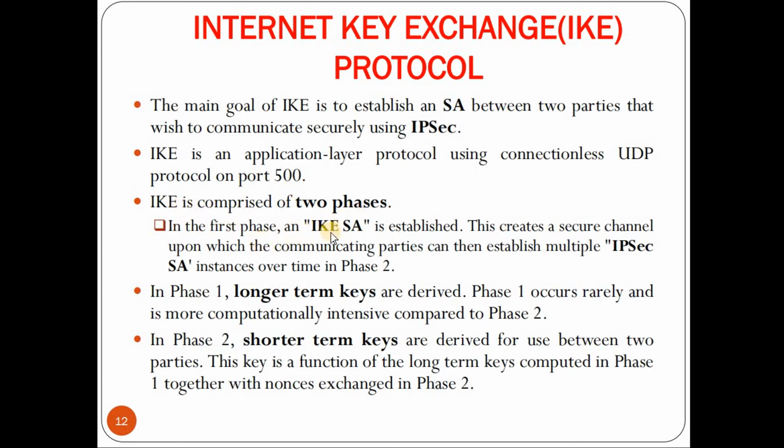In the first phase, an IKE SA is established. This creates a secure channel upon which the communicating parties can then establish multiple IPsec SA instances over time in phase 2. So in phase 1, we establish the IKE SA. In phase 2, we can establish multiple IPsec SAs. Now I can give an analogy for what an IKE SA is. IKE SA is something like establishing a session. A session can have multiple connections, and that is nothing but the IPsec SAs created over the IKE SA.